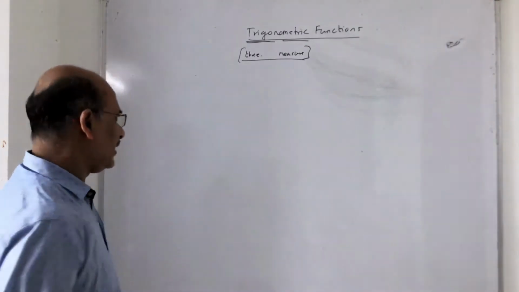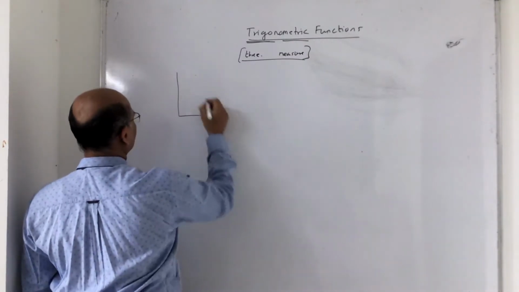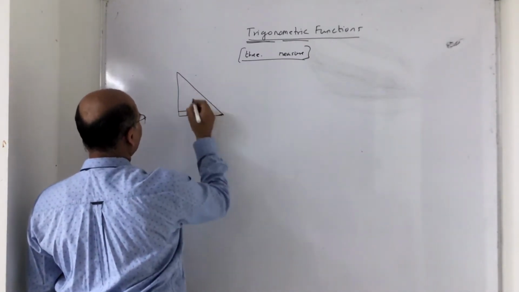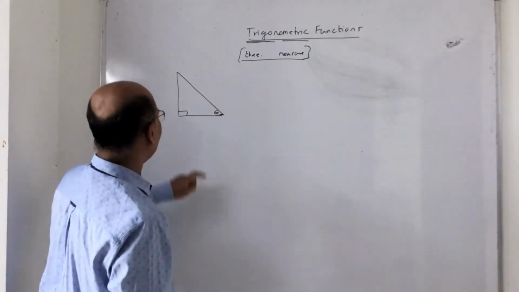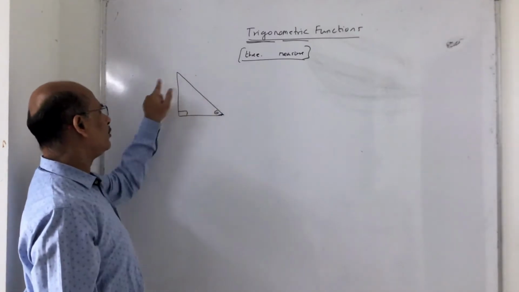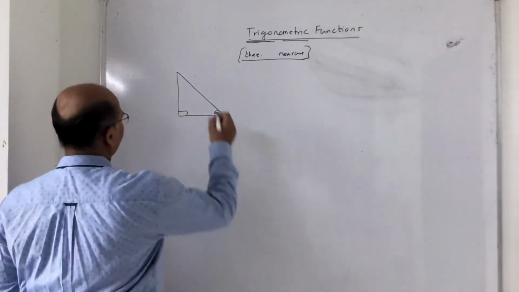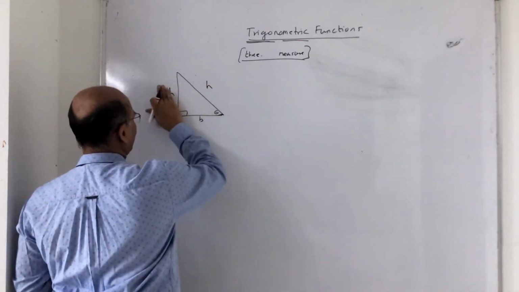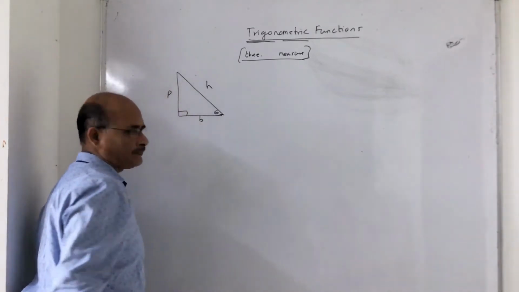To explain briefly, remember this, you are already aware, right? This is theta for me, the angle name. Trigonometry is nothing but studying the ratios of three sides. So you can take this as h, this as base, and this as perpendicular. I can say P. Okay, it will be better for us.